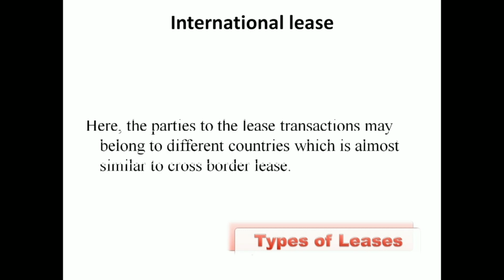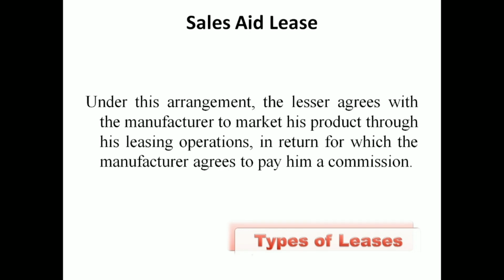International leasing is a type of leasing just like cross-border leasing. It is between two different countries. It is almost the same as what we have discussed for cross-border leasing, where two persons from two different countries are involved. The same holds in the case of international leasing. Almost it is the same as the cross-border leasing process.